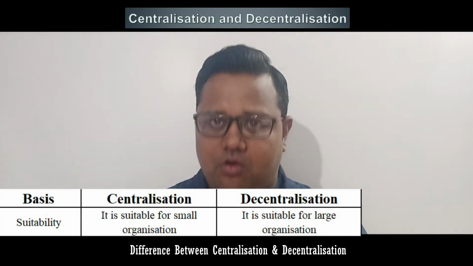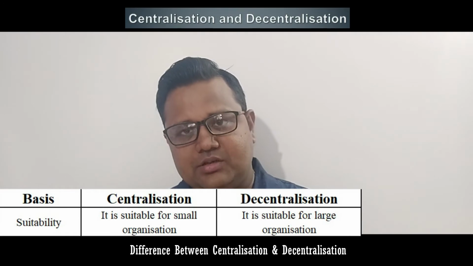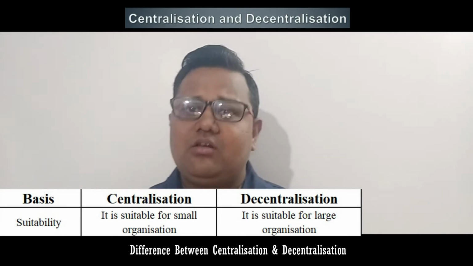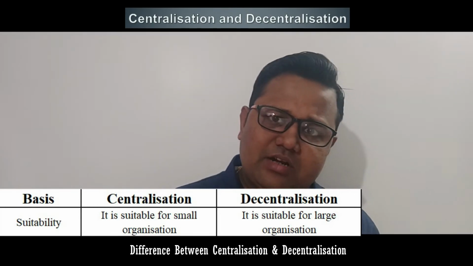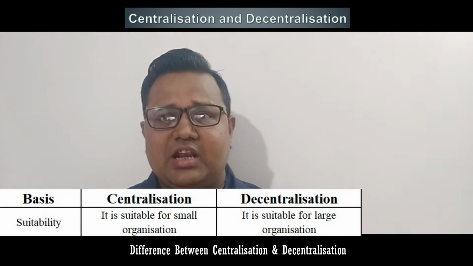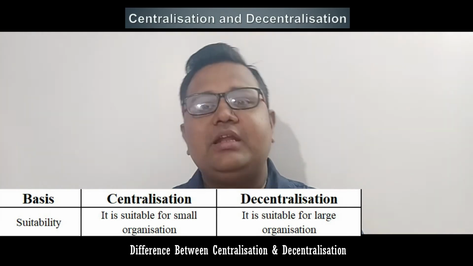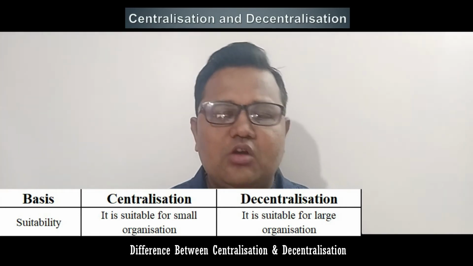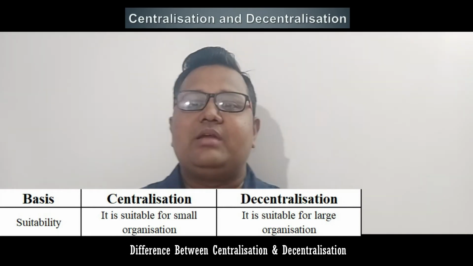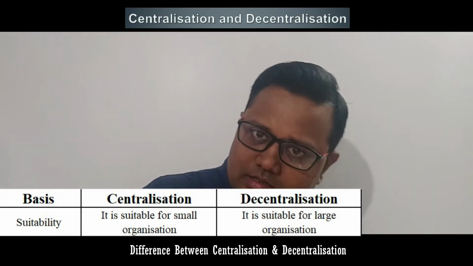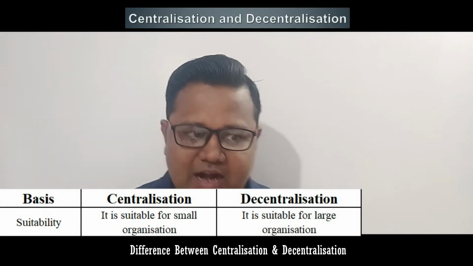Centralized decision making is suitable for small organizations, micro level organizations. Centralization is possible there, but decentralization is suitable for large organizations. Large organizations must adopt the decentralized process to complete the task. Without decentralization, they could not do things in a proper or systematic manner. So centralization is suitable for small organizations and decentralization is suitable for large organizations.